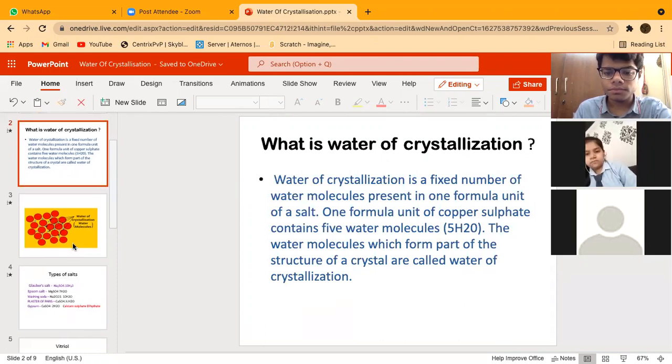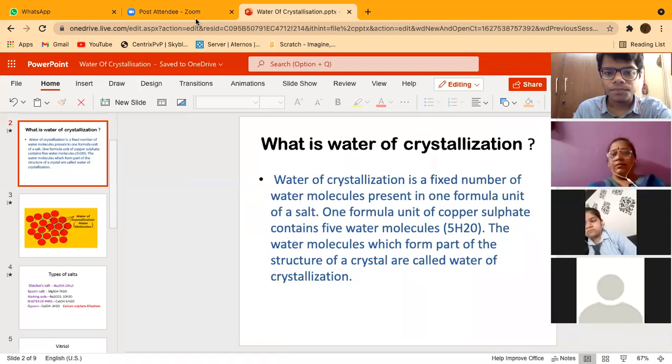But do they make the salts wet? Yes or no? Do they make salts wet or dry? Please tell. They make the salts dry only. Why? Because these water molecules go inside the formula of a particular salt.